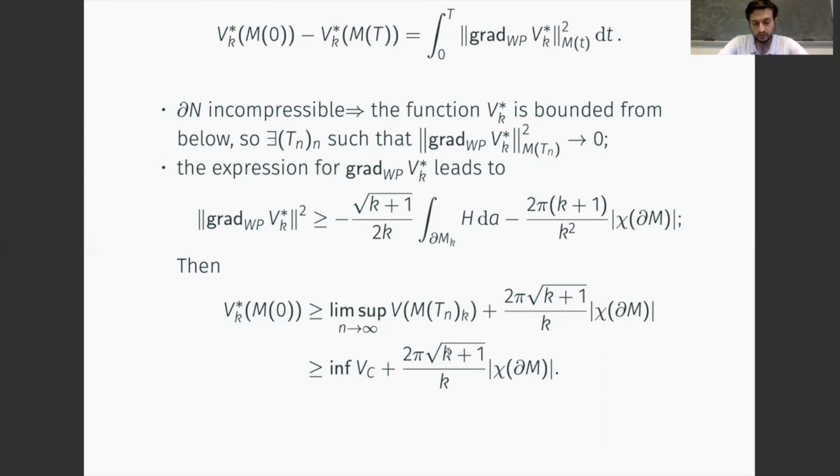And so the last remark is to observe that as K goes to -1,